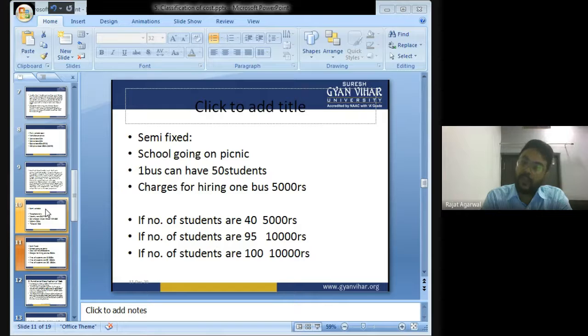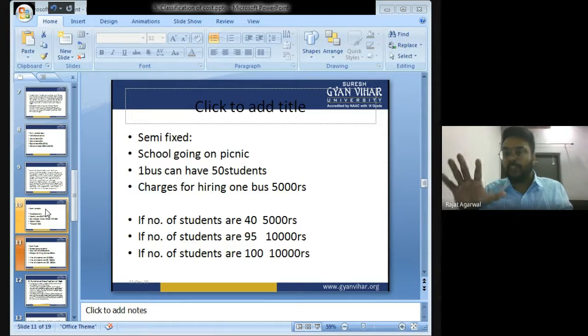Now, if the number of students is 40, then how many buses do we have to hire? Sir, in one bus we can accommodate 50 students. So if there are only 40 students, we have to hire one bus. And how much will be the cost? The cost will be 5,000. Whether the students are 1, 2, 40, 30, or 50, up to 50 the cost will remain 5,000 because we have to hire one bus.